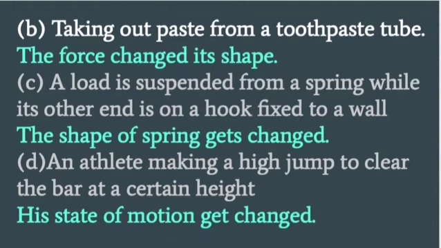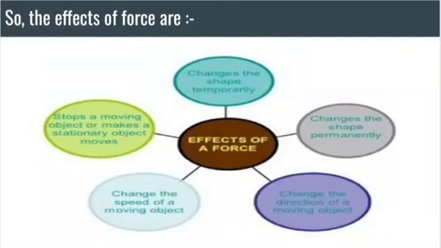D part: an athlete making a high jump to clear the bar at a certain height. To make a high jump, an athlete has to apply some force, and due to that force his state of motion gets changed. Your first question was, write the effects of force. So these are some effects of force.